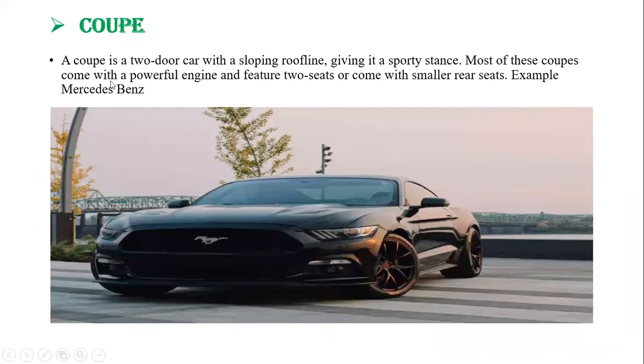Coupe. Coupe is a two-door car. This is a two-door car with a sloping roof, giving it a sporty look. Most of these coupes come with a powerful engine and feature two seats or come with a smaller rear seat. Example of a coupe is a Mercedes.